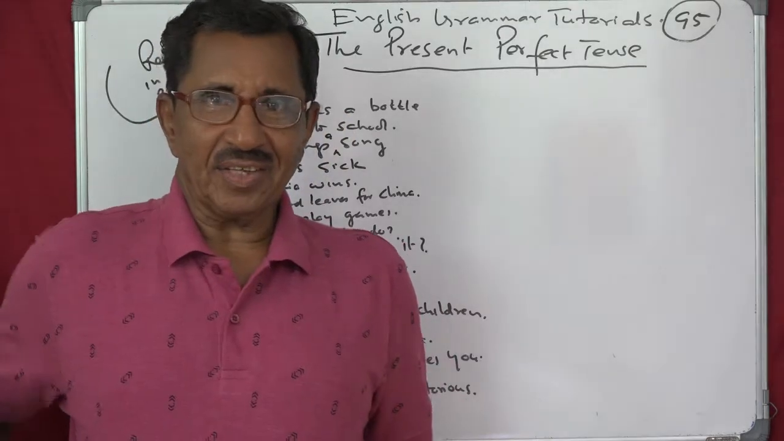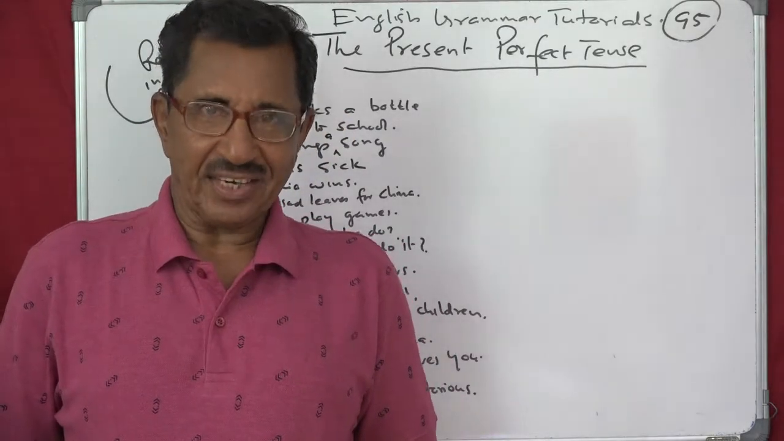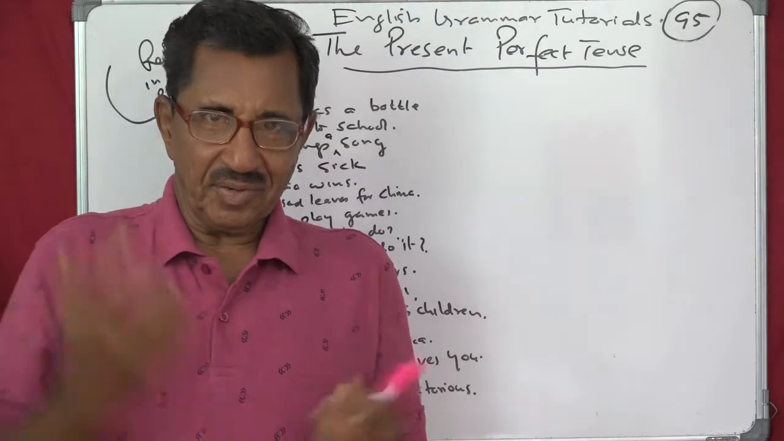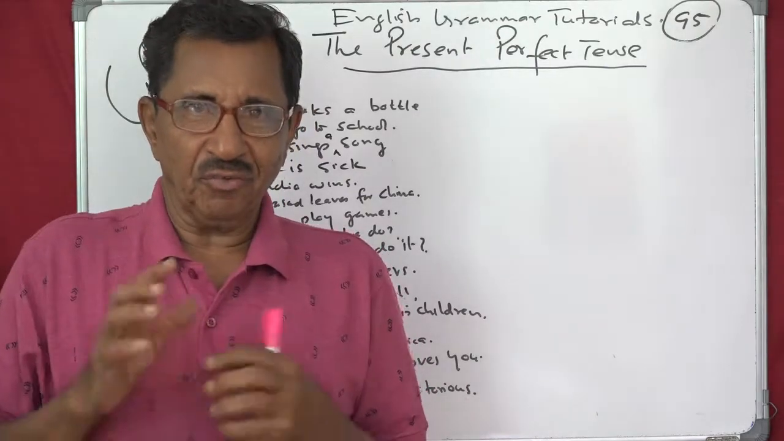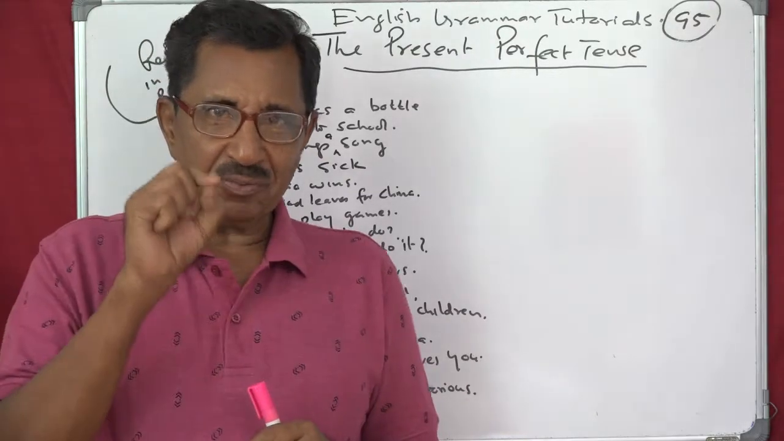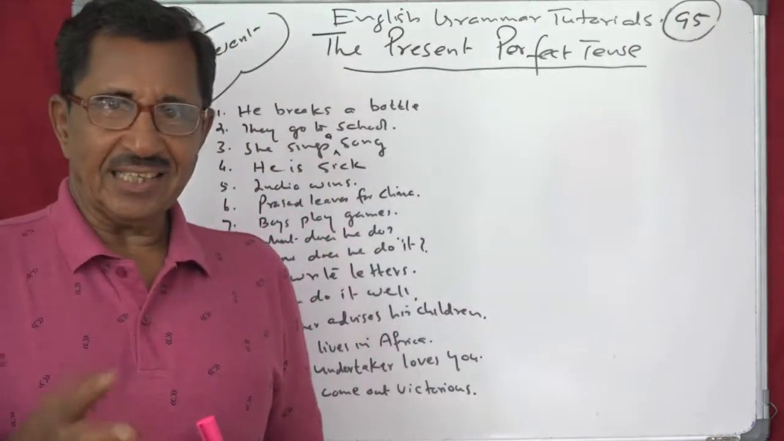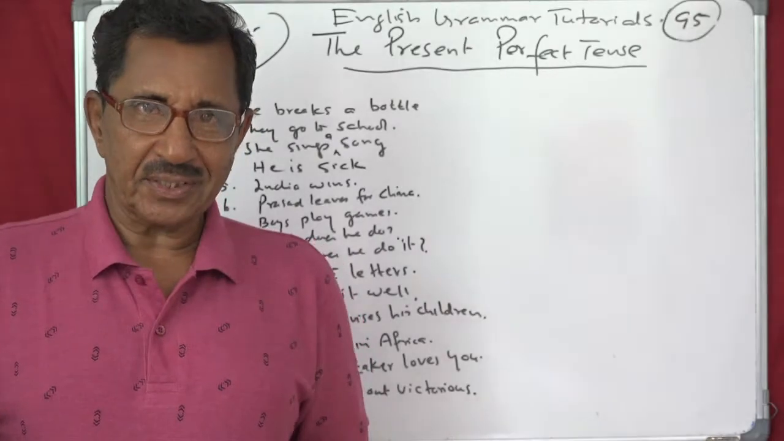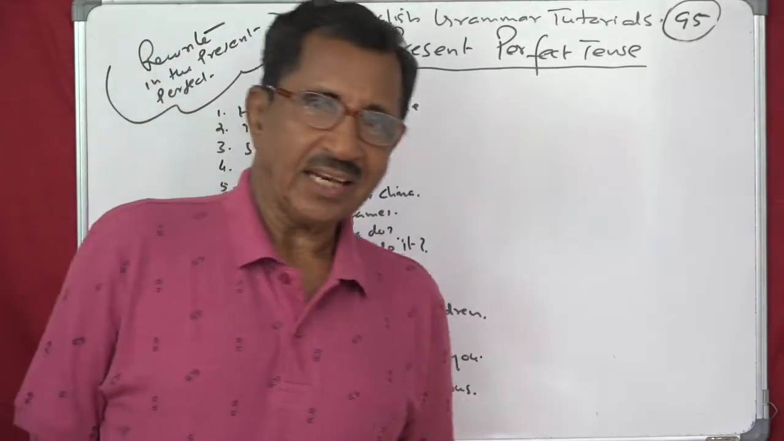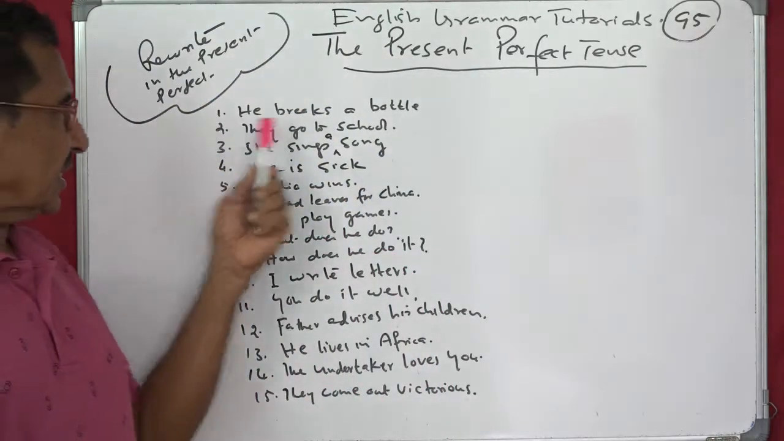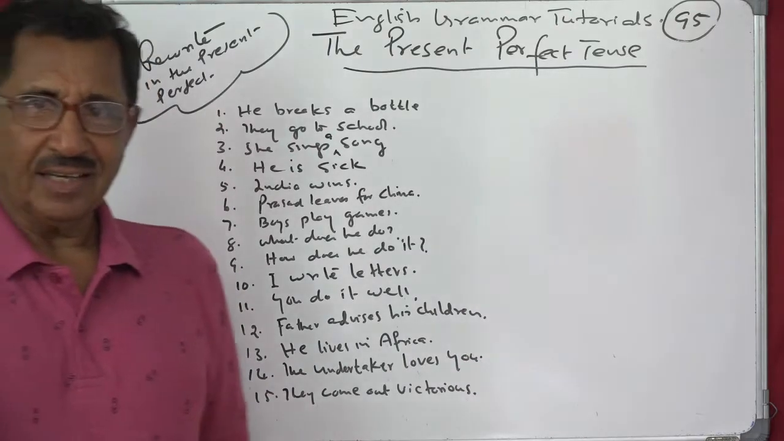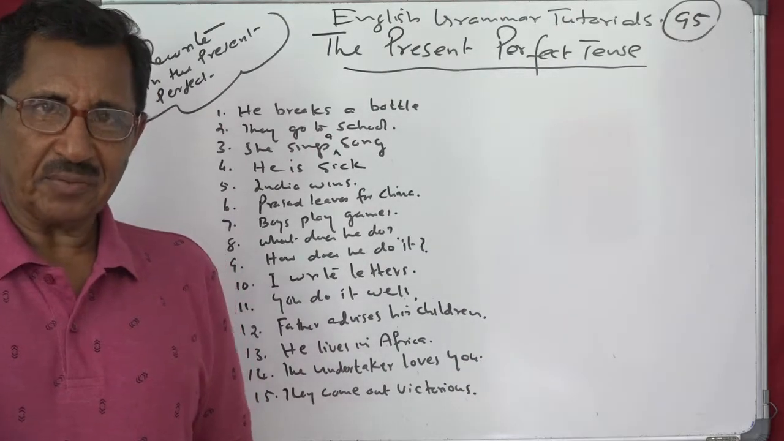So we'll continue with this present perfect tense to make ourselves thorough with the form. We will do a very small exercise today, that is changing from simple present to present perfect. Let's see now. So the first sentence, he breaks a bottle. How will you rewrite it in the present perfect?